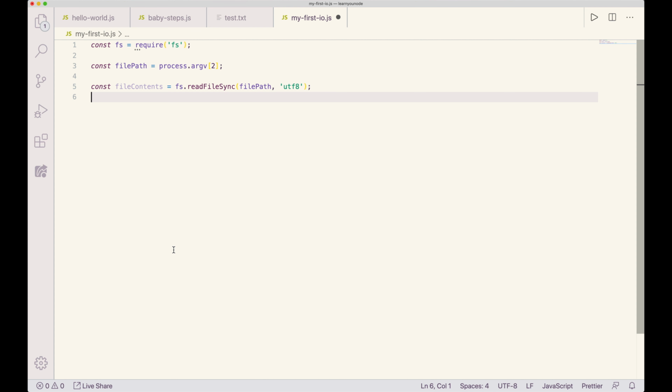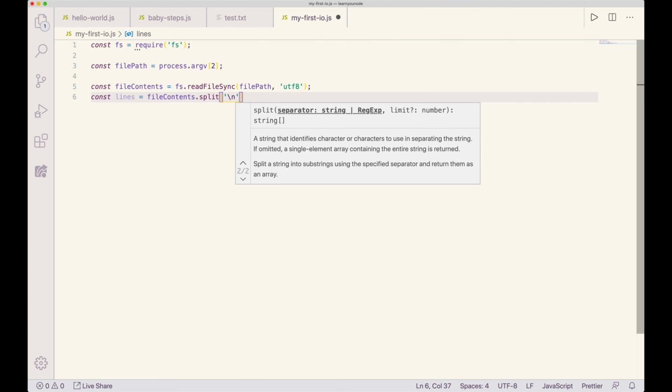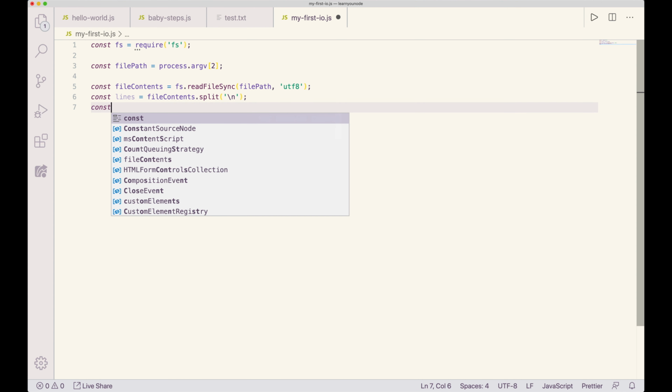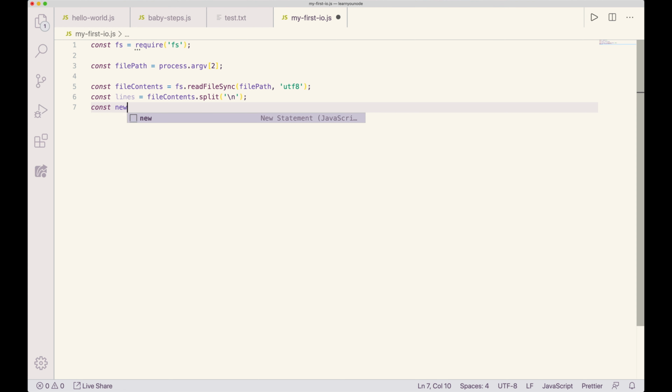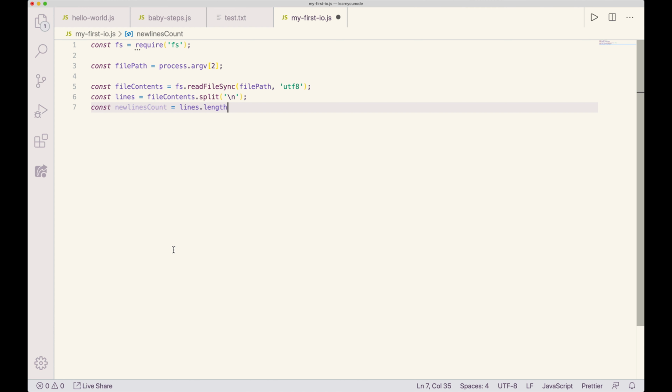Let's go ahead and do the split. We'll just call this lines, because that's what the split is going to produce. It's going to produce an array of lines. We'll start with the file contents. We'll split, and we're going to split on this, which is the new line character. And now we need to know the new lines count, which is going to be lines.length, and I've already forgotten again, minus 1.